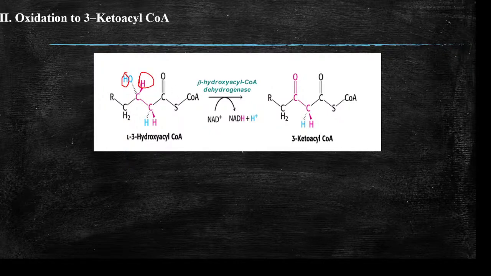So L-3-hydroxyacyl CoA is converted to 3-keto-acyl CoA. The beta hydroxyacyl CoA dehydrogenase enzyme will catalyze this reaction. This time the hydrogens are taken up by NAD, and NAD is converted to NADH2, which enters the electron transport chain and will form 3 ATPs.